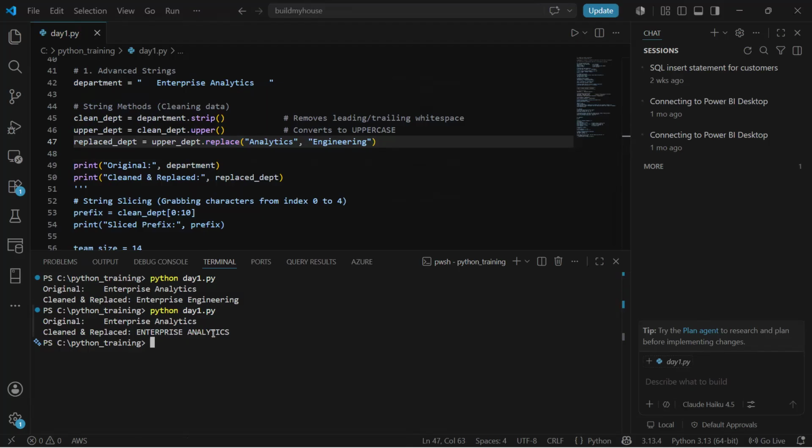So, "enterprise analytics". And you may ask me why analytics and engineering have not been replaced. Because both of them are in lowercase, and since it is case sensitive, and it was used in lowercase, that's why. If I use everything in uppercase, now you can see it will be replaced.